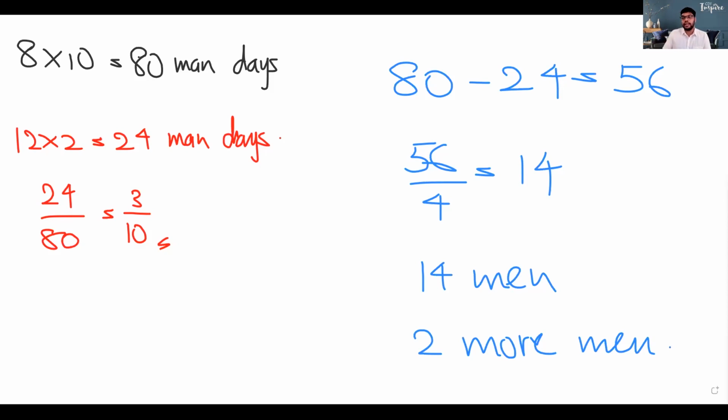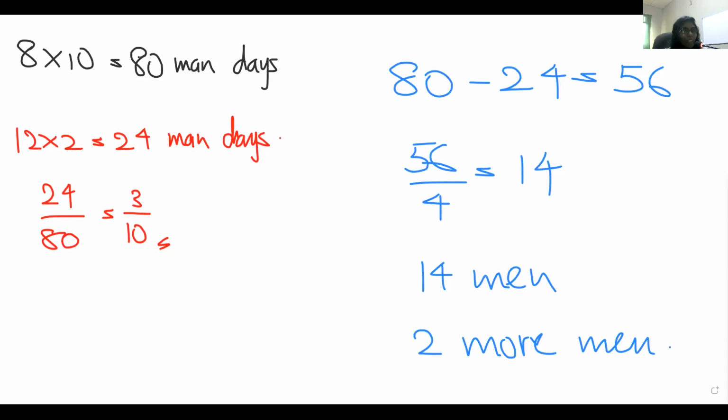So 14 men working for 4 days will be 56 man days exactly. The question is how many more men should he employ? He already employed 12 men. To make it 14 men, he only needs 2 more men.